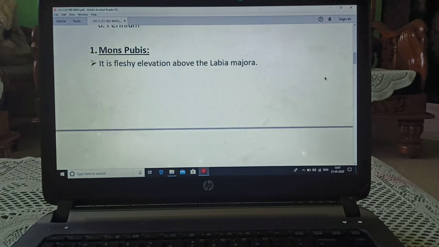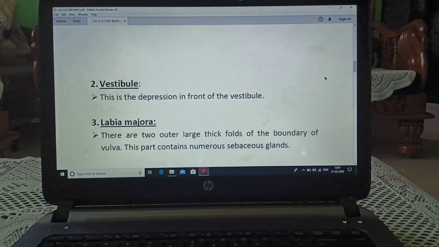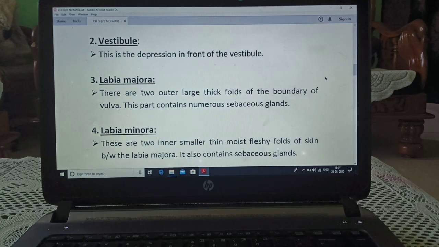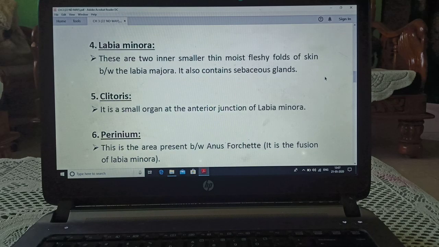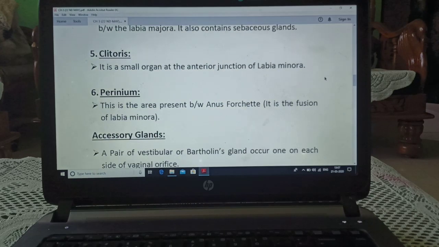Mons pubis. It is a fleshy elevation above the labia majora. Vestibule. This is the depression in front of the vestibule. Labia majora. There are two outer large thick folds of boundary of vulva. This part contains numerous sebaceous glands. Labia minora. These are two inner, smaller, thin, moist, fleshy folds of skin between the labia majora. It also contains sebaceous gland.